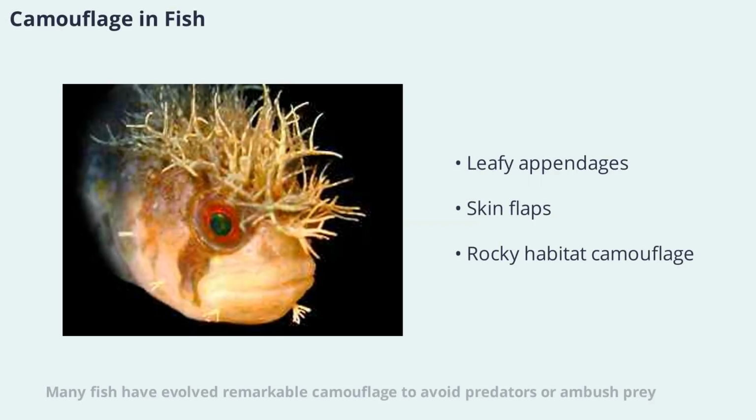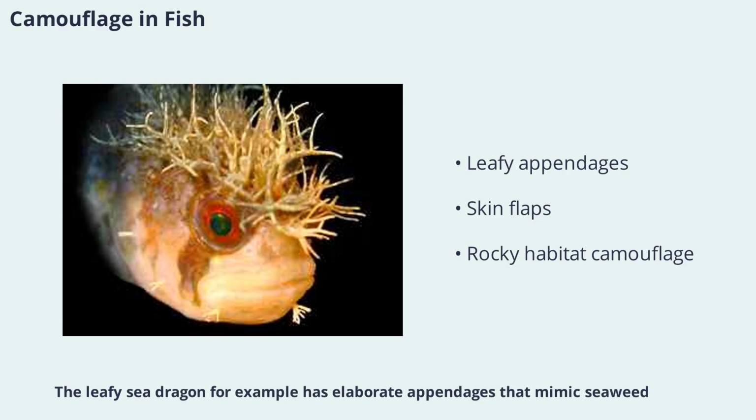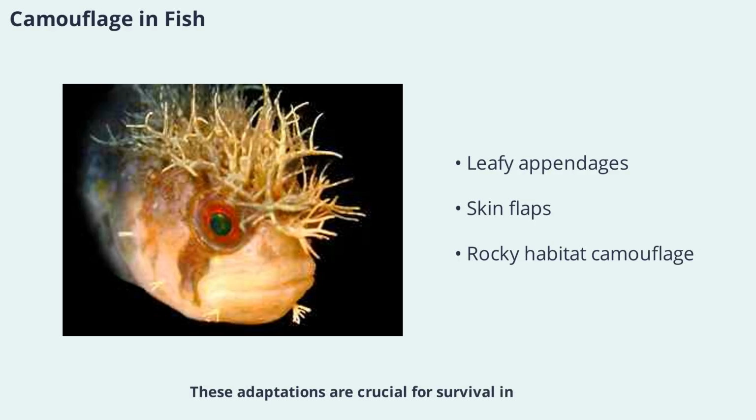Many fish have evolved remarkable camouflage to avoid predators or ambush prey. The leafy sea dragon, for example, has elaborate appendages that mimic seaweed, making it nearly invisible in its natural habitat. Blennies and pricklebacks use skin flaps to blend into rocky coastlines. These adaptations are crucial for survival in environments where hiding is often the best defense.